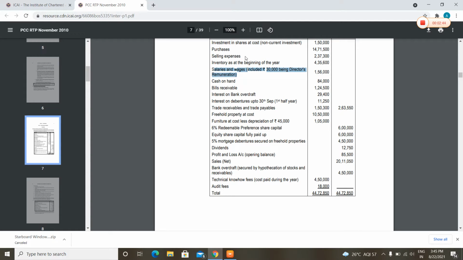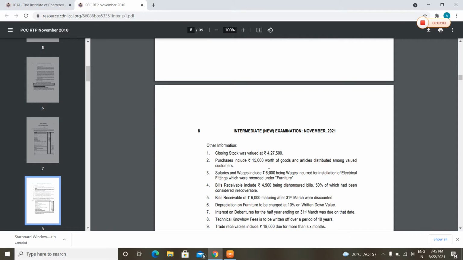Now salaries and wages include 30,000 being director's remuneration. Director's remuneration is different, so we'll deduct this from the salaries and wages too. So 1,56,000 minus 30,000 minus, sorry, 6,000 rupees.